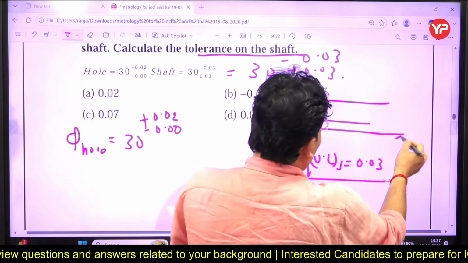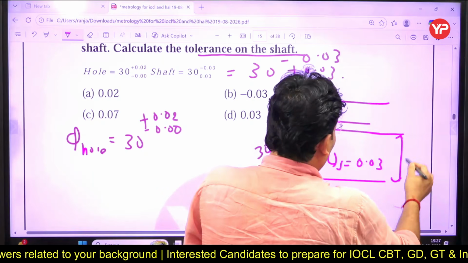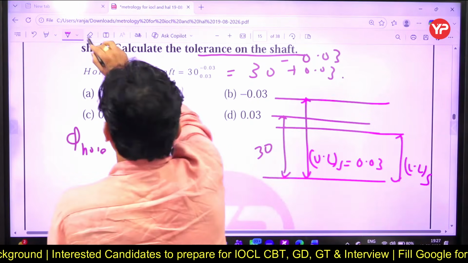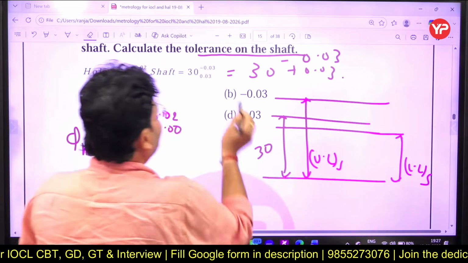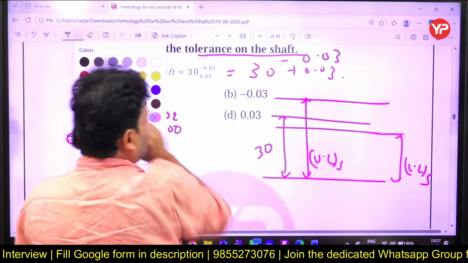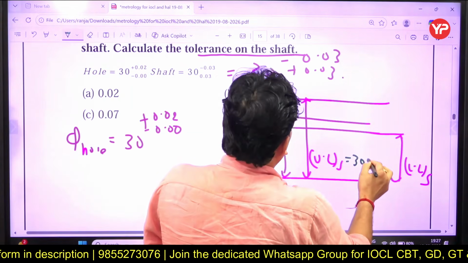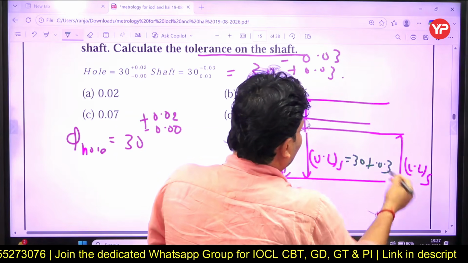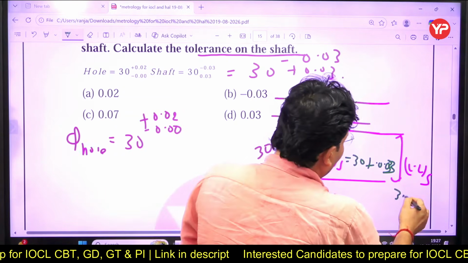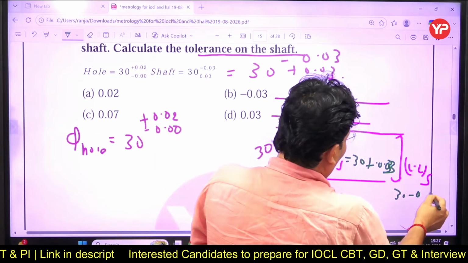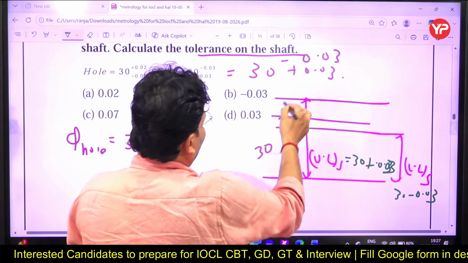So this is your lower limit of the shaft, right? Upper limit of the shaft will be what? Simple, we can say, 30 plus this. This is 30 plus 0.03, and the lower limit will be what? 30 minus 0.03, and this is called tolerance, dear.